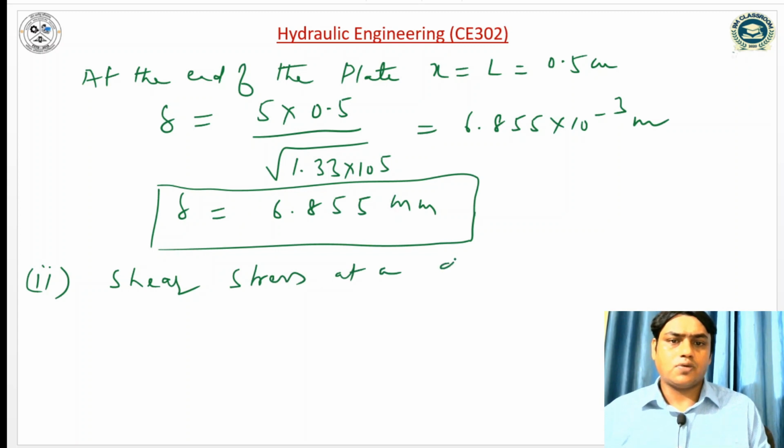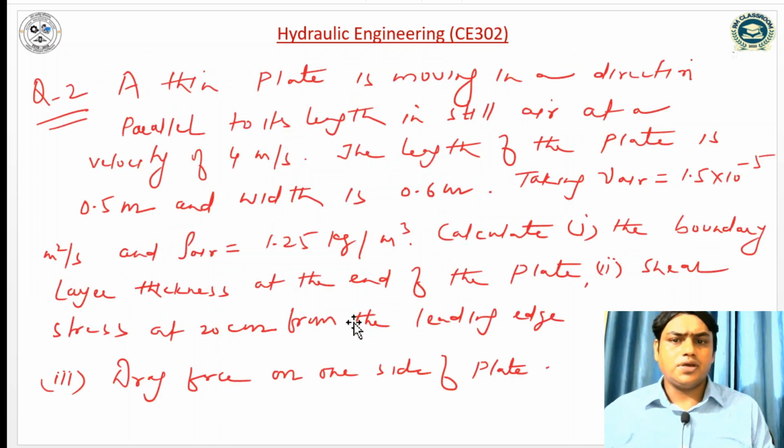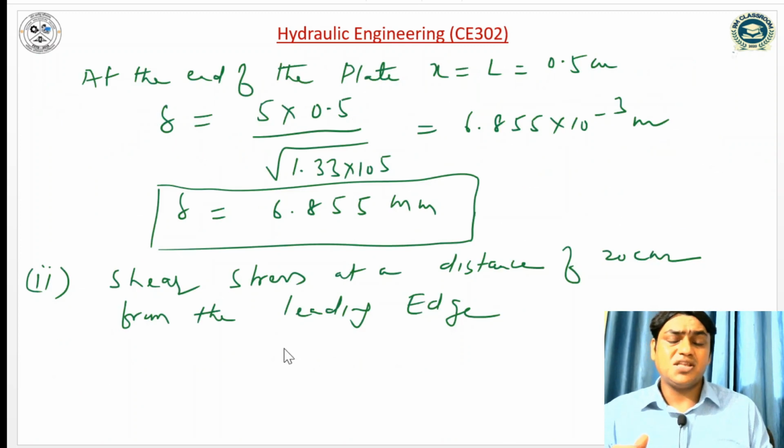at a distance of 20 centimeter from the leading edge. So we have to compute the shear stress at 20 centimeter from the leading edge, means at 20 centimeter we have to compute firstly the Reynolds number.